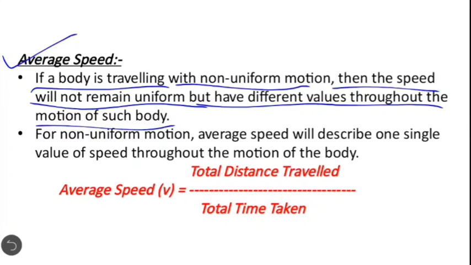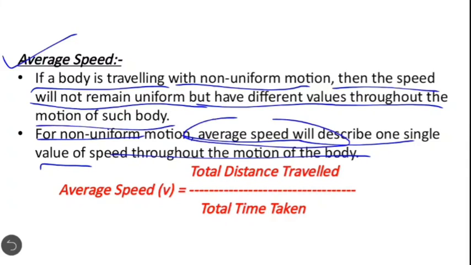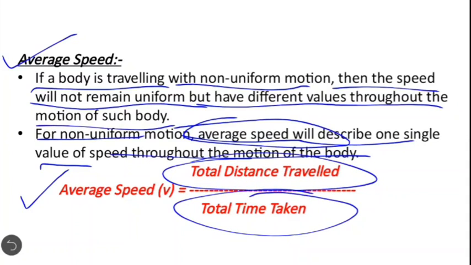So in this case, we will not calculate the speed. For non-uniform motion, average speed describes one single value of speed throughout the motion of a body. So in the case of non-uniform motion, we always calculate the average speed of the object. Average speed is equal to total distance traveled upon total time. This is the formula of average speed.